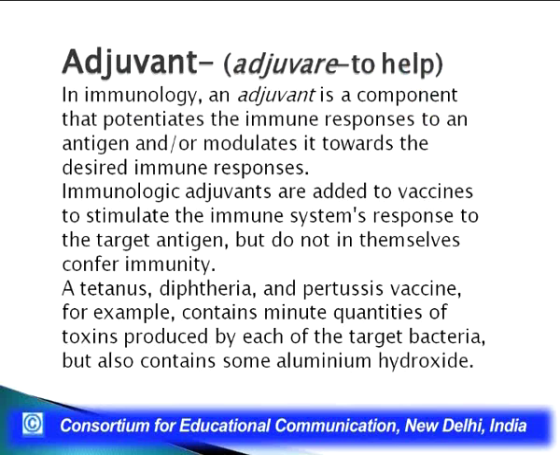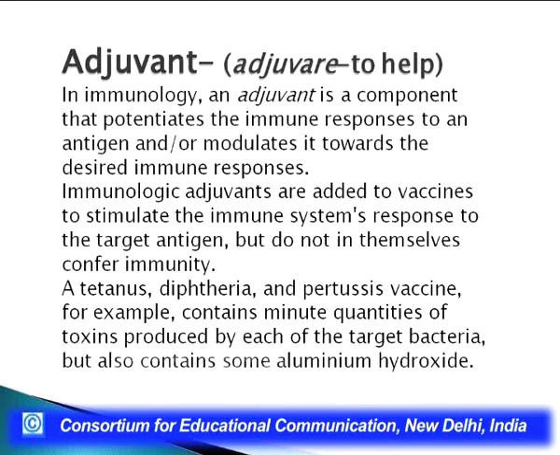Again, the use of adjuvant is another factor which is very, very important. What exactly is an adjuvant? Adjuvant, as you can see in this slide, adjuvare is Latin, it means to help. These are those helping compounds. In immunology, an adjuvant is a component that potentiates the immune response to an antigen or modulates it towards the desired immune responses. These immunological adjuvants are added to vaccines to stimulate the immune system's response to the target antigen, but do not in themselves confer immunity.